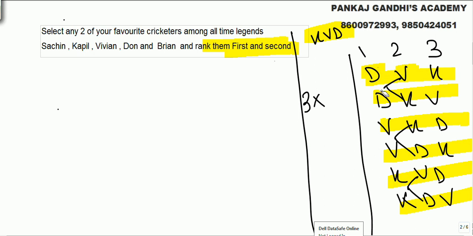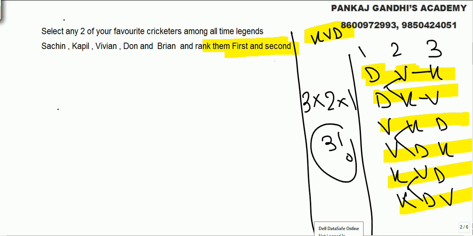If Don comes, Vivian Kapil; if Vivian comes, Don Kapil. Now lastly we are left with only one. Three things at three places can be arranged in 3 factorial ways. Standard result: n things at n places can be arranged in n factorial ways.